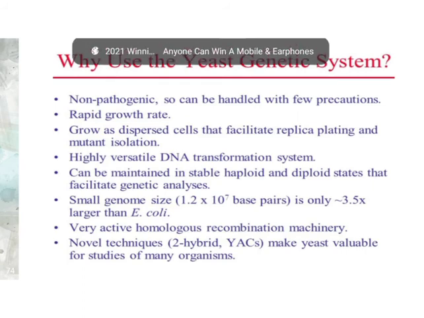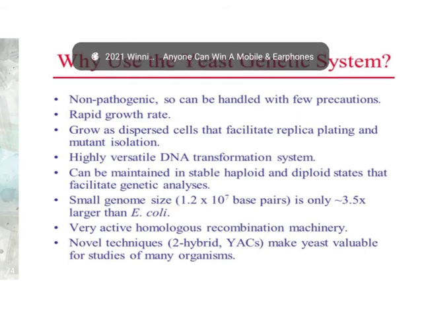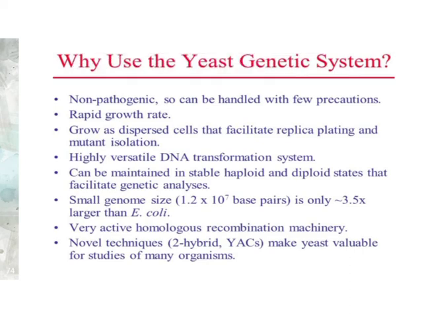Why is yeast used as a genetic system? It is non-pathogenic, so it cannot spread disease and can be handled easily with a few precautions. That is the first characteristic. It has a rapid growth rate, because it reproduces asexually by budding. It can be reproduced easily.